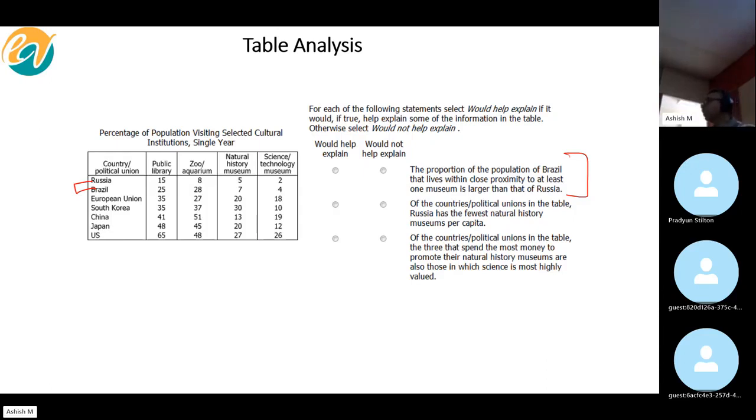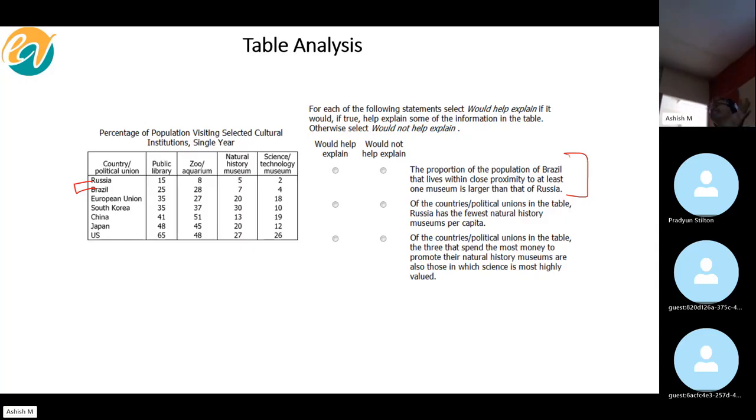Where are you from, Bhavya? Delhi. All right. So let's say there is a very good museum in Delhi. I am in Bangalore. Am I more likely to visit that museum, or is the person living in Meerut more likely to visit that museum? What do you think? No, I'm not talking about solely. It's not saying that a person in Meerut will definitely visit and a person in Bangalore will definitely not visit. We are just talking about probabilities, right?